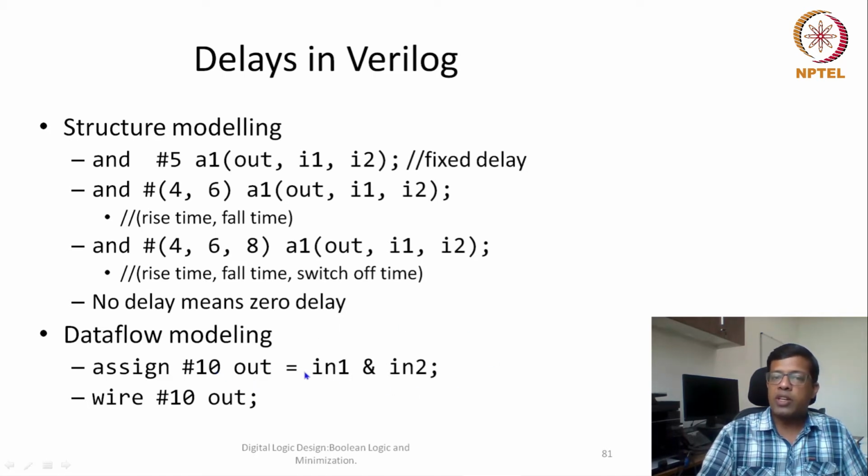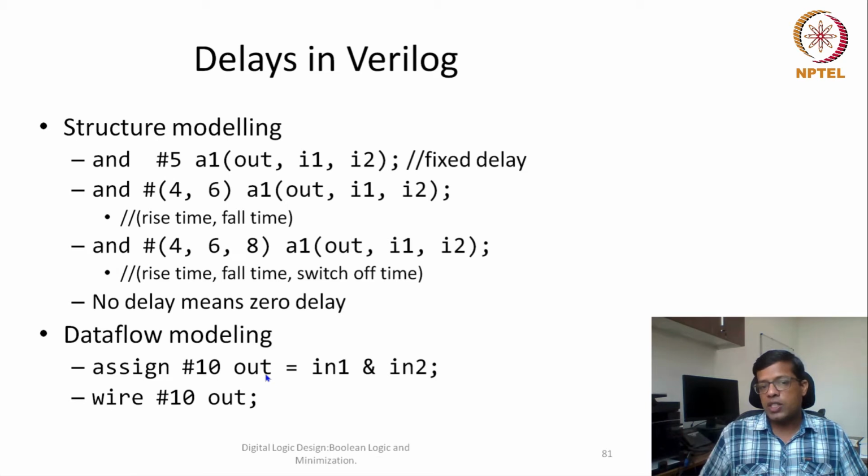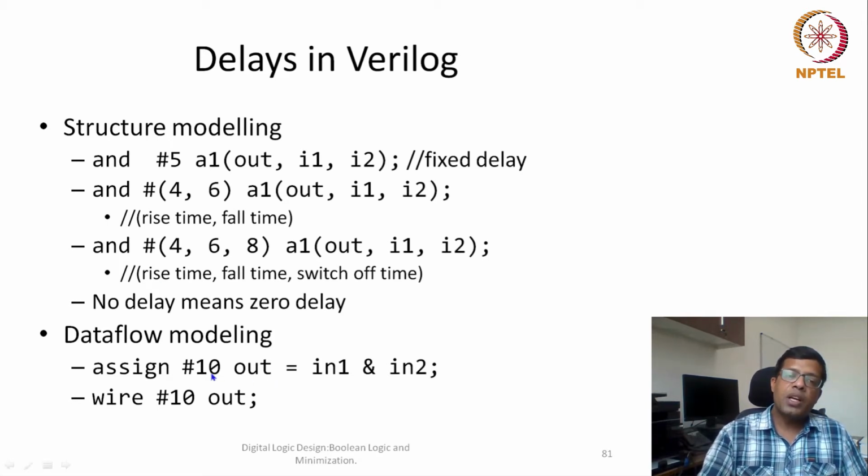There is one small caveat here: if my input changes, let's say at time 0, and after that the input changes again at time 8, then there is a possibility that there is no transition at the output. Although we said in hardware things are uncertain, Verilog being a deterministic language has very clear cut rules that if there is another change in the input, then this hash 10 may not apply.